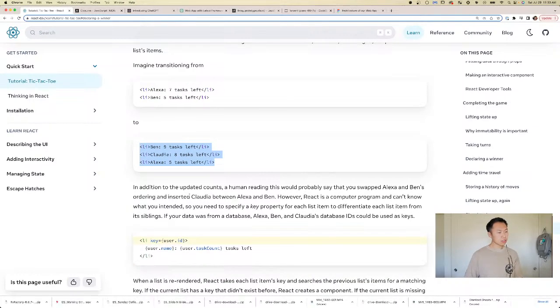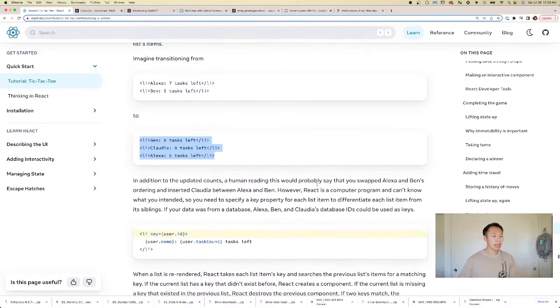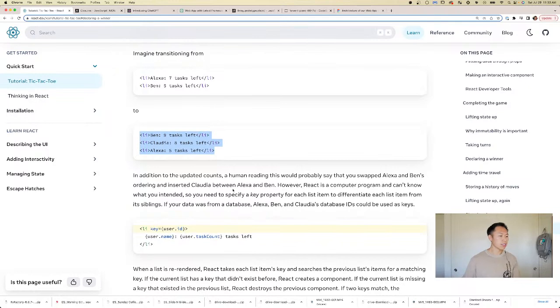A human reading this would probably say you swapped Alexa and Ben's ordering and inserted Claudia between Alexa and Ben. However, React is a computer program and can't know what you intended, so you need to specify a key property for each list item to differentiate it from its siblings. If your data is from a database, the ID could be used as keys.